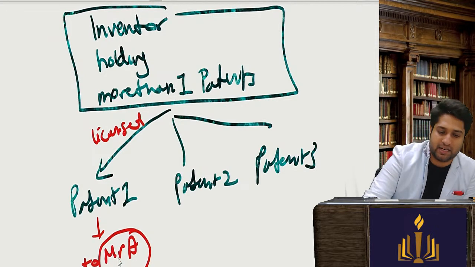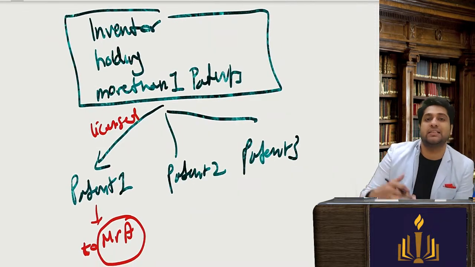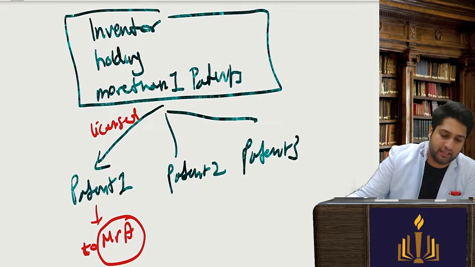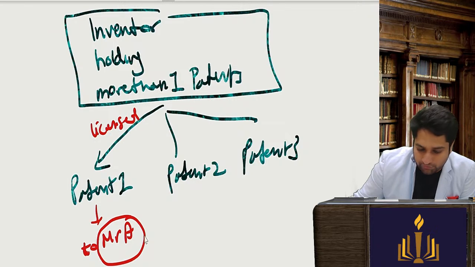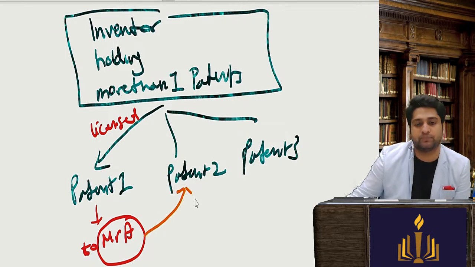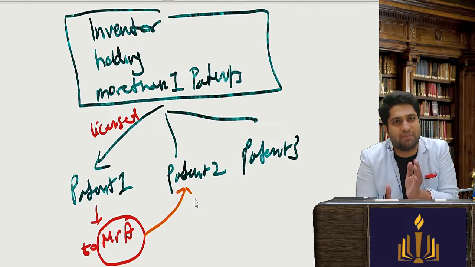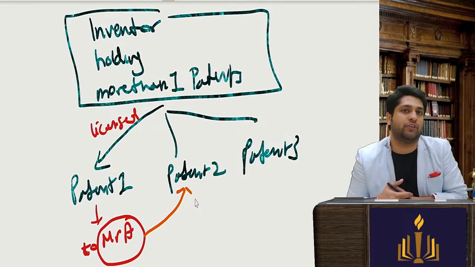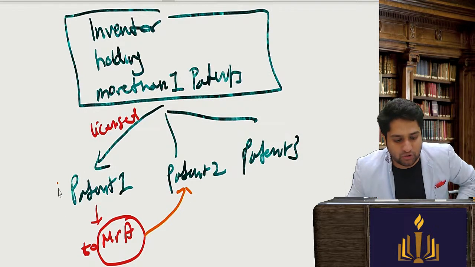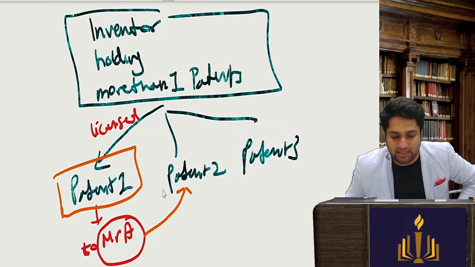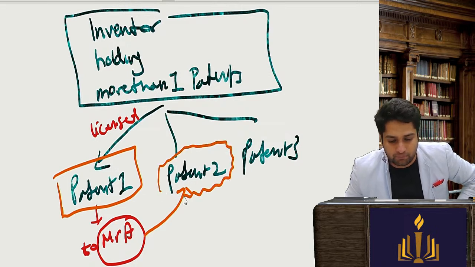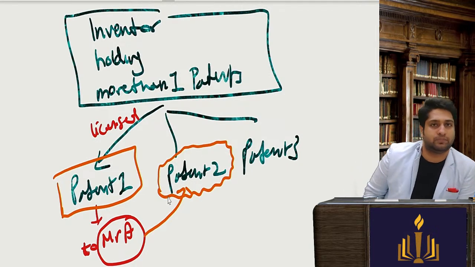Now Mr. A realized that he cannot operate this license without affecting patent 2. So it might be a very overlapping kind of invention, where if he is trying to use patent 1, patent 2 is also getting affected.